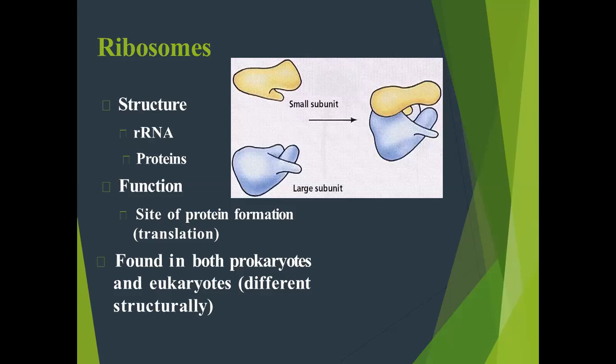In the ribosome, there are two units present. One is small unit and second one is large unit. In prokaryotic cell, 70S ribosomes are present, and in eukaryotic cell, 80S ribosomes are present. The main function of this ribosome, it helps in the protein synthesis.